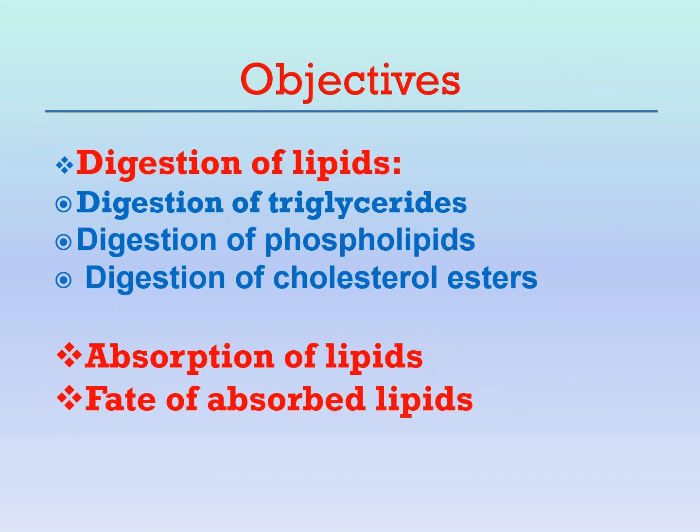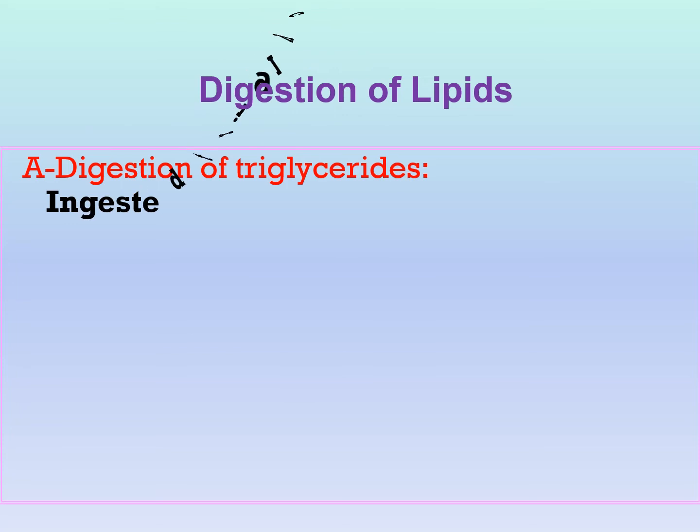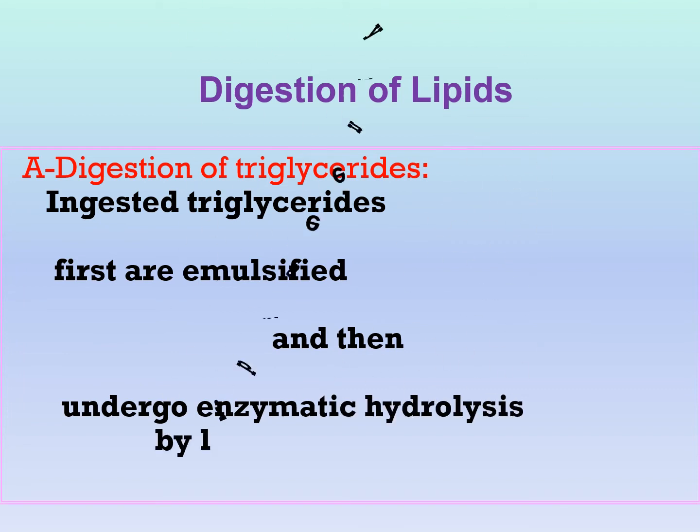The items we are going to discuss today are digestion of lipids, absorption of lipids, and fate of absorbed lipids. First, digestion of triglycerides. Ingested triglycerides undergo two steps of digestion. The first is emulsification, and the second is enzymatic hydrolysis by lipase enzymes.